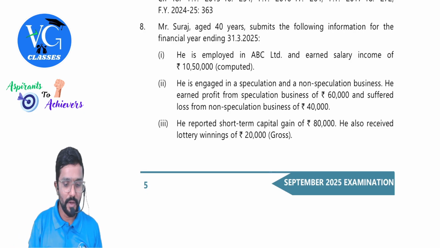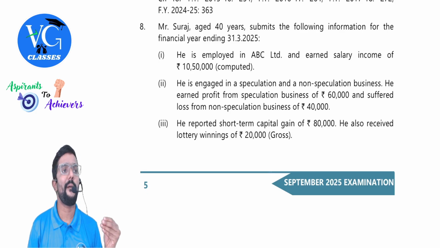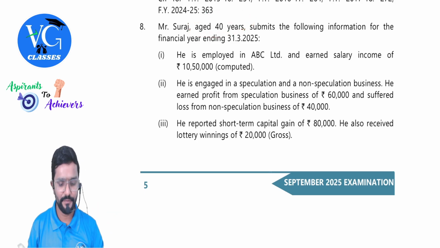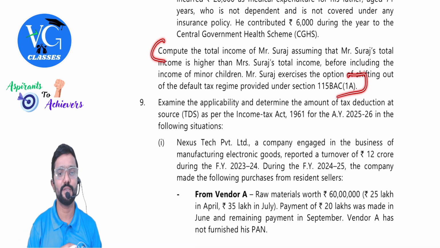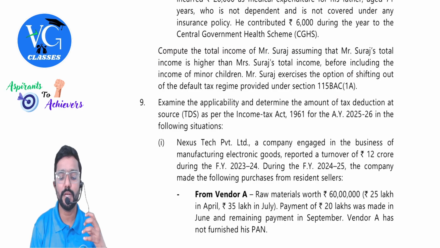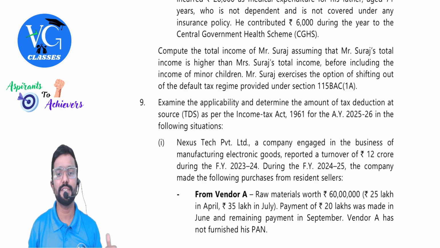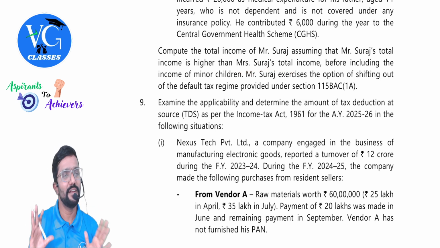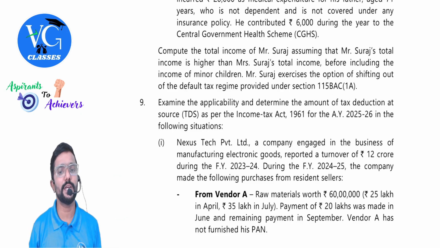Now we'll get into question number 8. Mr. Suraj, aged 40 years. Age doesn't matter here. Is it a lengthy question? Yes, sir. First, let us read the requirement so that it will be easy for us. Compute the total income of Mr. Suraj, assuming that Mr. Suraj's total income is higher than Mrs. Suraj's total income. Guys, whenever they give it like this, it is an income clubbing. So the wife's income is less than the husband's income. Before including the income of minor children. They gave it straightforward here.